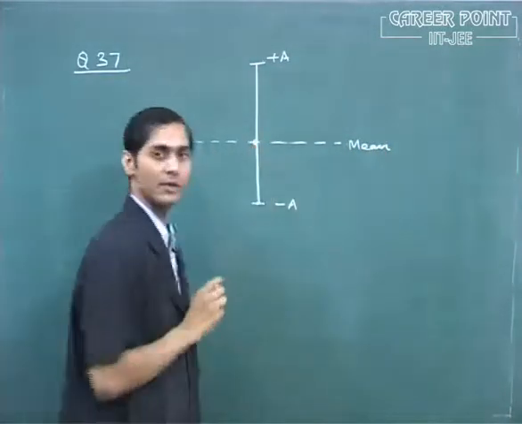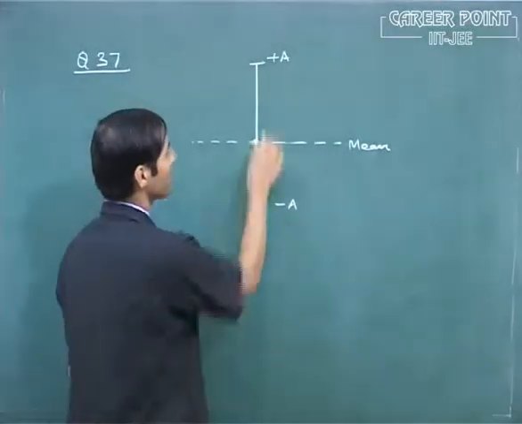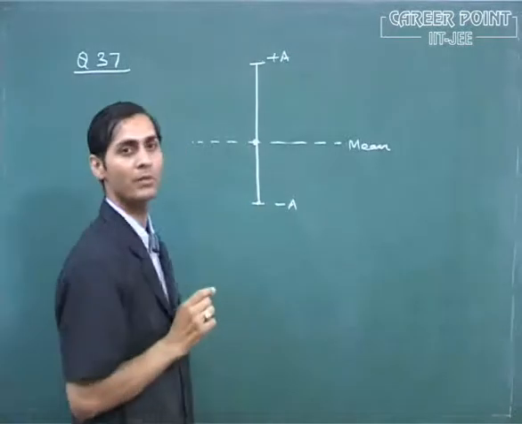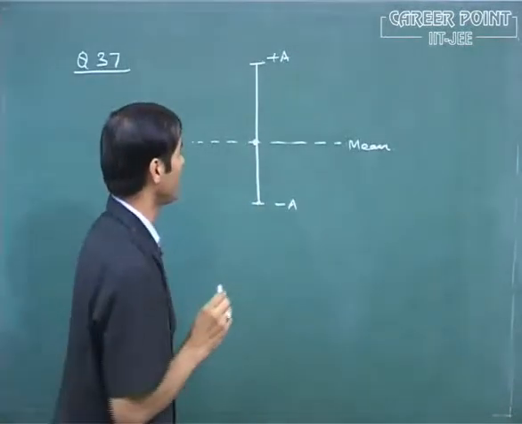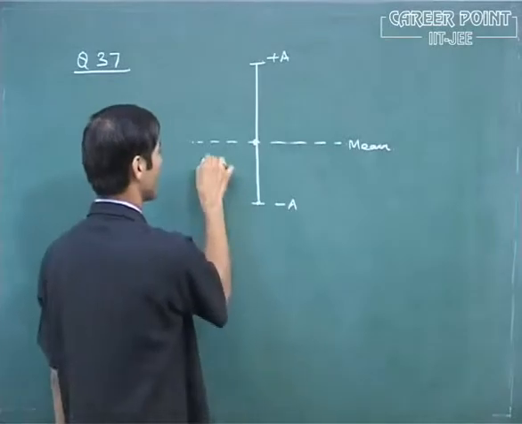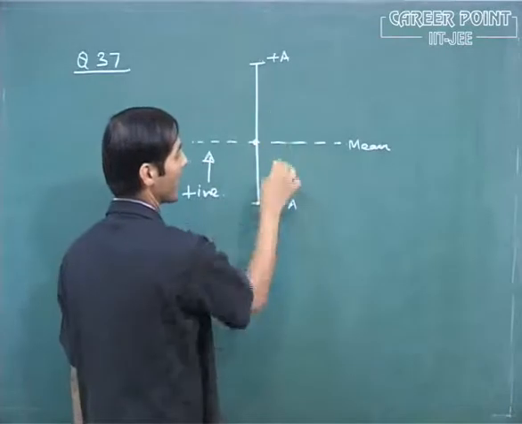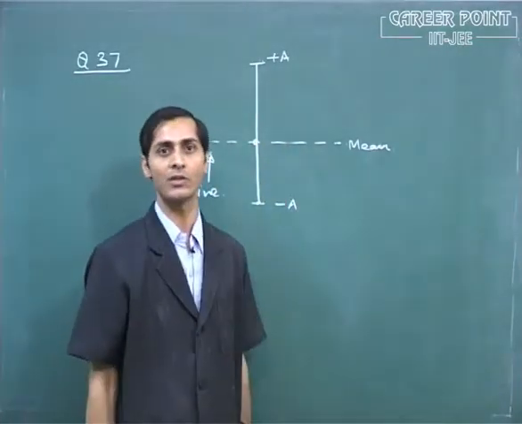At the mean position, the velocity of the oscillating body will be maximum, and at extreme positions, the velocity will be 0. And it is given in the question that the momentum in the upward direction is taken to be positive, and in the downward direction, the momentum is taken to be negative.